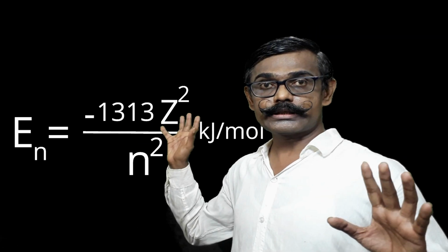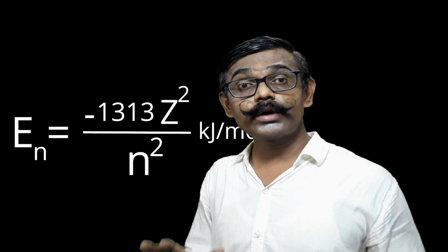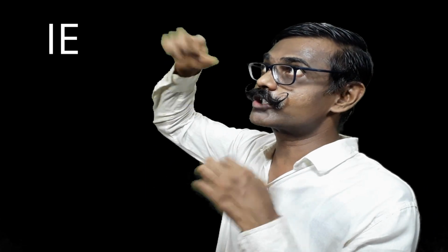We can use these calculations to determine ionization energy. What is ionization energy? Energy needed to remove the electron. Where is the electron? It is in the atom. It is attracted by the nucleus. So against that attraction, we have to apply energy and excite the electron in such a way that it will leave this atom. It will not experience any kind of attraction. So how much energy should we provide? Whatever the stability of this electron is, that much amount of energy we have to supply.